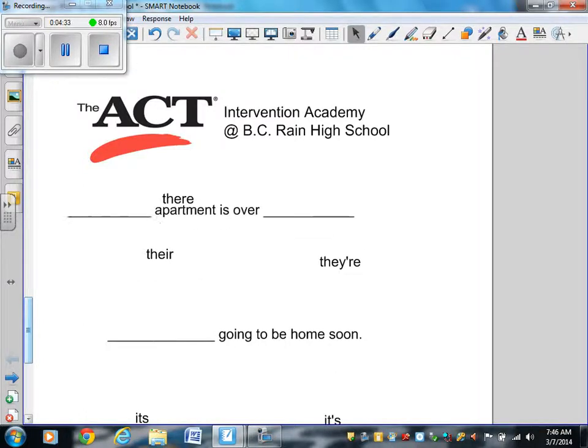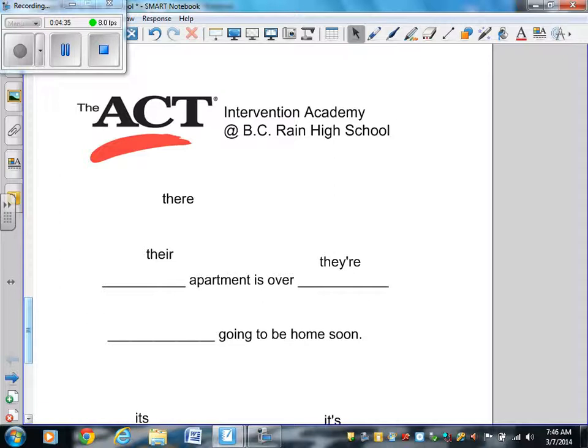Nope. Keep moving the sentence when I want to move the words. Here we go. How about this? Their apartment is over there. Is that correct? The words are correct, but the capitalization and punctuation is not correct. We need to change that to a capital T, and we need to put a period at the end of the sentence. Now it's technically correct.